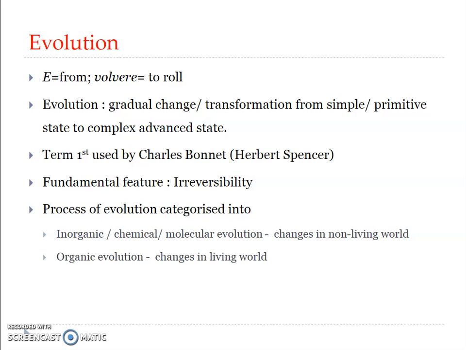According to this, it is actually the higher forms of life gradually giving rise to the lower forms. This term was first used by Charles Bonnet, extrapolating from progressive embryogenesis, that is the development of the embryo, in individuals to the development of a species. However, there is another view which says that Herbert Spencer, the English philosopher, was the first to use the term evolution. Evolution has been defined as gradually orderly change from one condition to another.